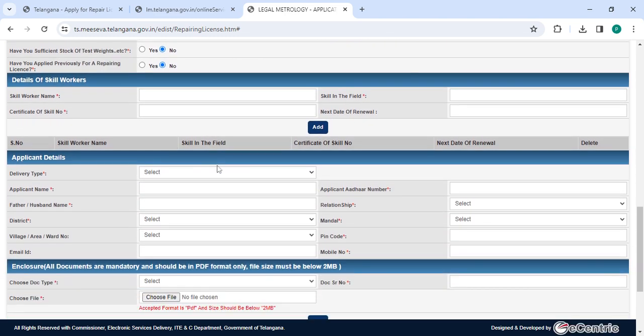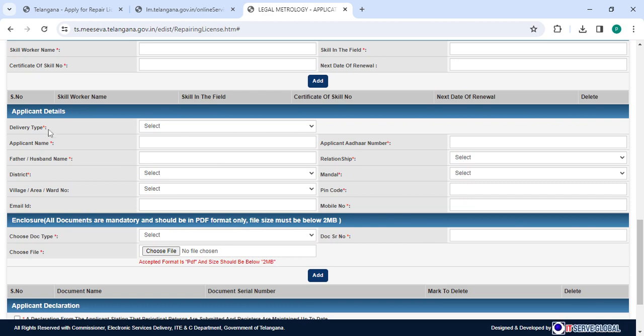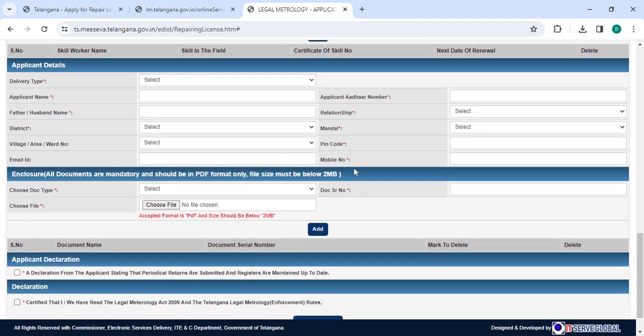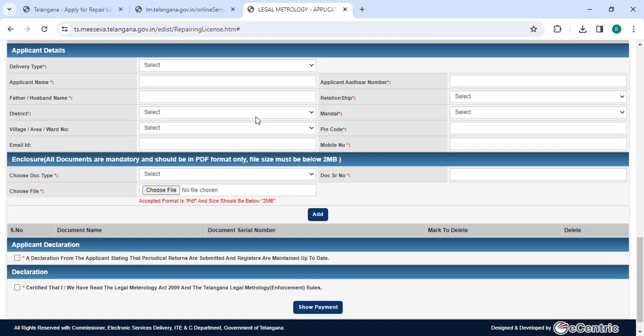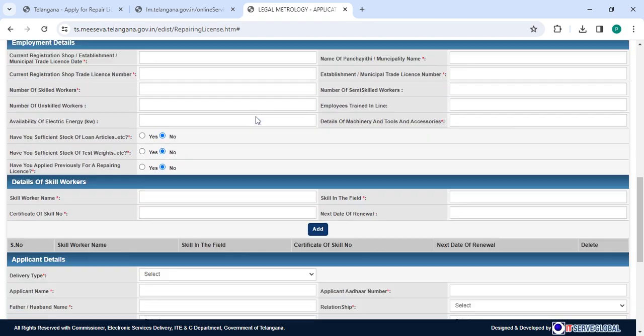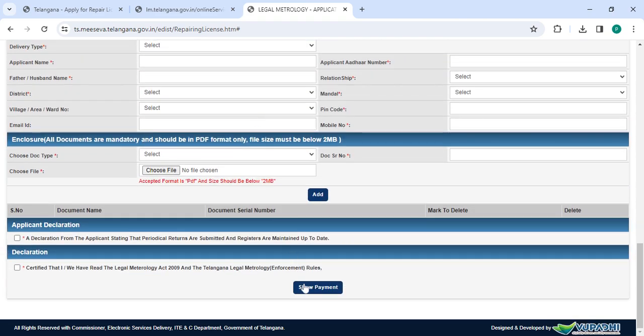yes or no. In applicant details, you have to enter the delivery type, applicant name, father or husband name, district, village, email ID, pin code, mobile number, mandal, select the relationship, applicant Aadhaar number. Then you have to upload your file below 2 MB size. And then you have to click on the declaration. Once you enter all the details, please review it and then click on the show payment button.